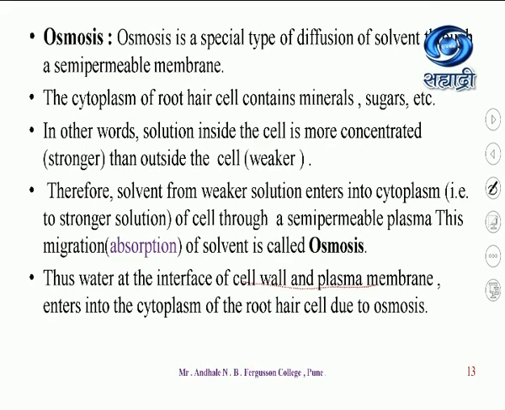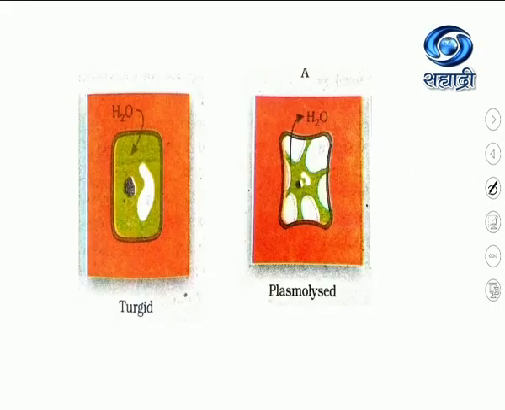So this semi-permeable membrane, which is also called a selectively permeable membrane, allows only solvent. The same process occurs in the root hair. The cytoplasm of the root hair cell contains minerals, sugars, etc. In other words, the solution inside the cell is more concentrated, or stronger, than the outside. Here I will show you with this figure.